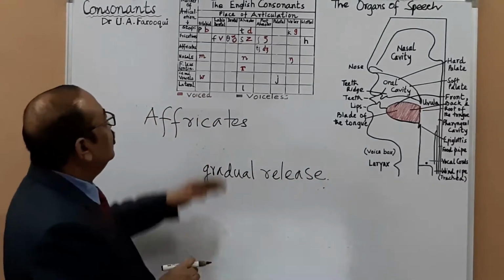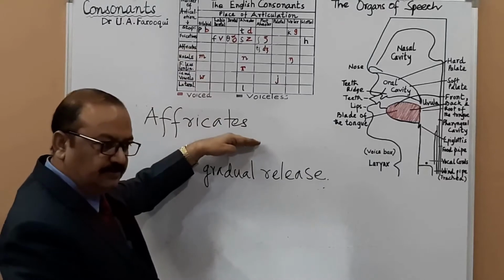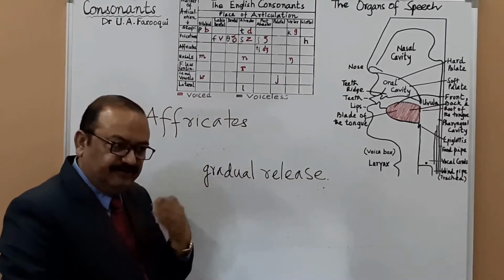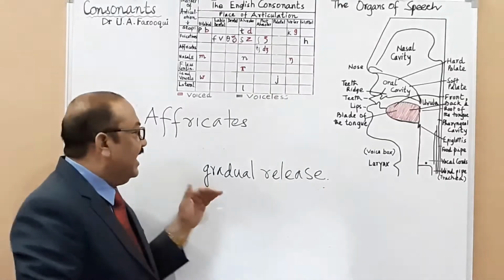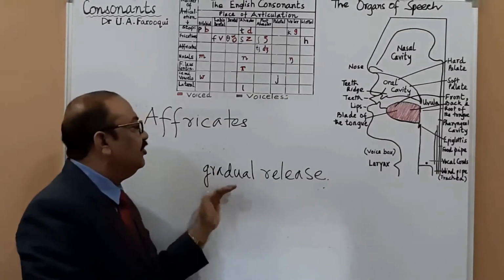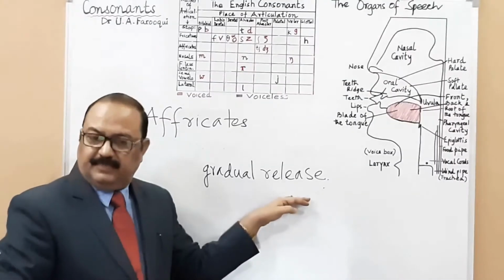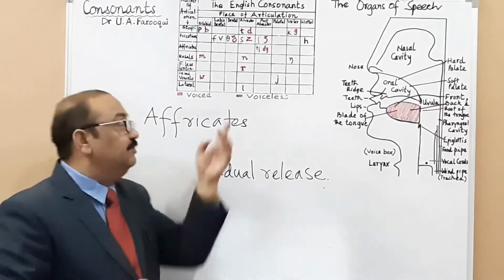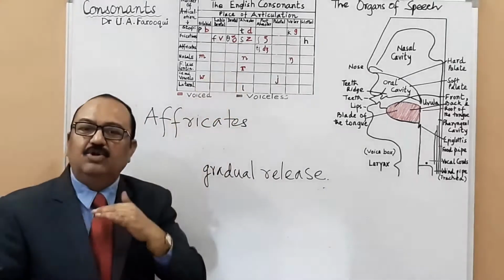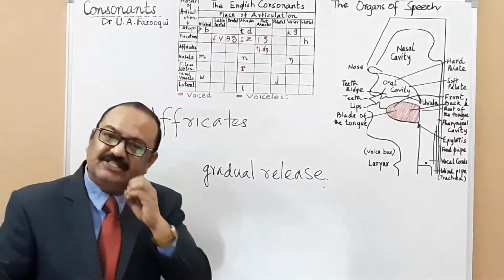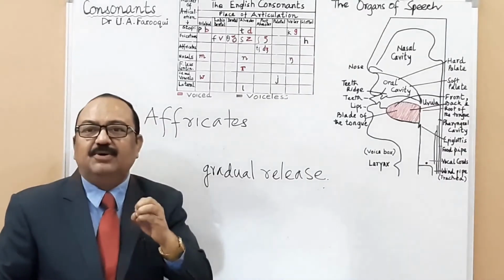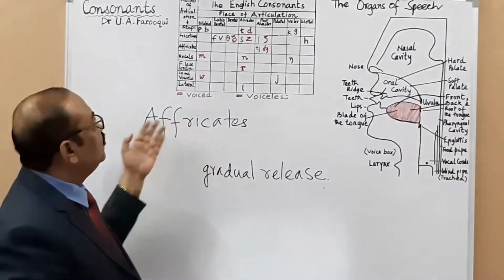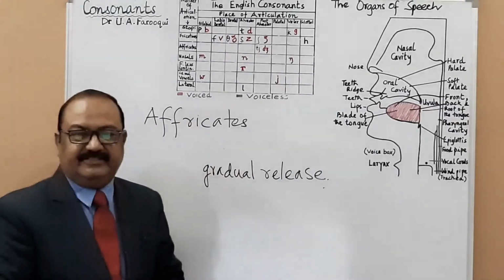So you have complete obstruction. You stop your breath inside your mouth, and instead of releasing suddenly, you release it gradually. Is it fine? Like fricatives, they too have friction, but here it is very slow and gradual. There are 2 affricates, cha and ja, wherein the first is voiceless and the second is voiced. Okay?